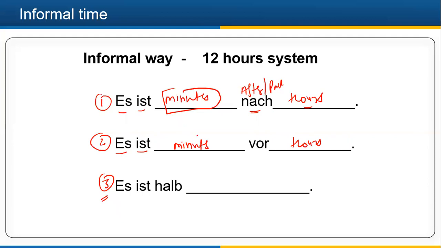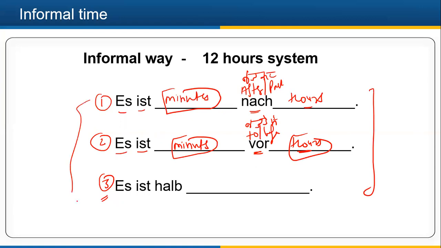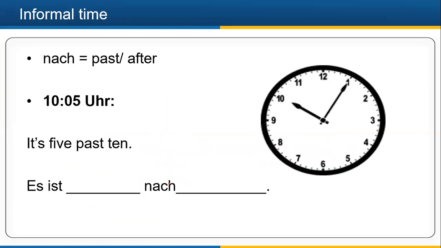Then minutes, and then vor, which is to or before, and then hours. And if I talk about Hindi, this is bajkar and bajne mein, right? So these three structures I'll be using when I tell the time in an informal way.